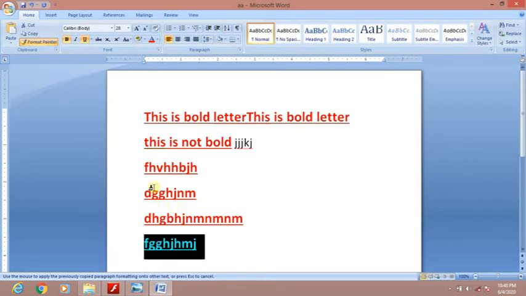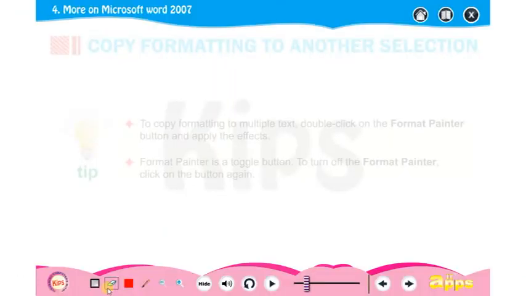And if you want to remove the format painting tool, you can again click on the Format Painter. Now it is removed, it is deselected. So this way we can use Format Painter by single clicking if you want to apply to a single selection. If you want to apply to multiple selections, then you can double click the Format Painter.